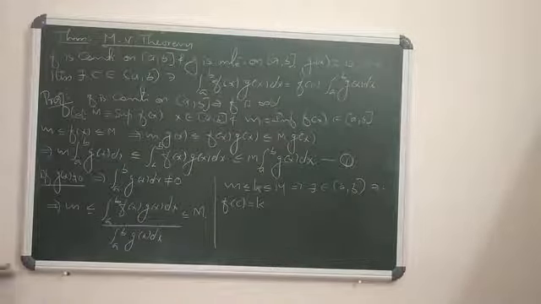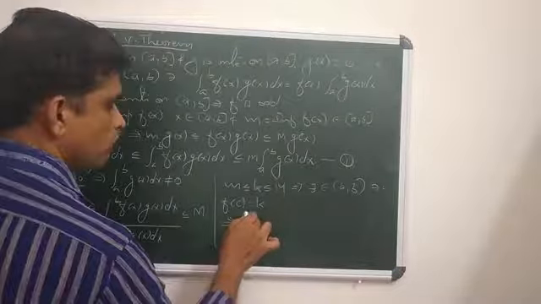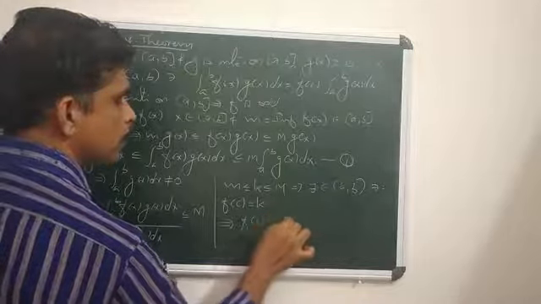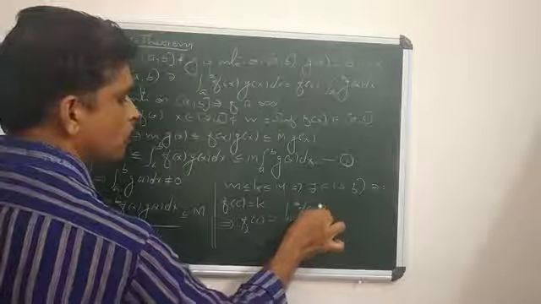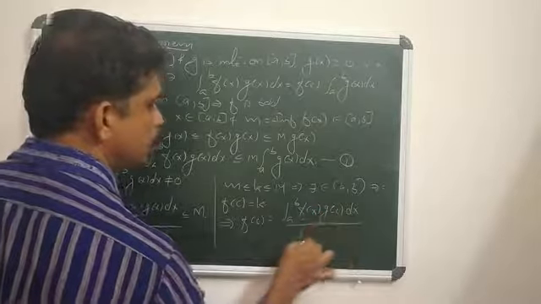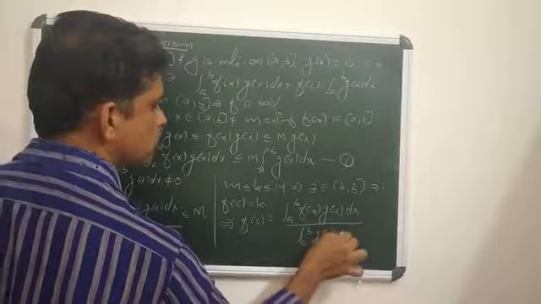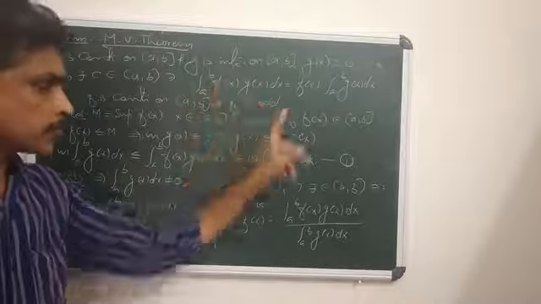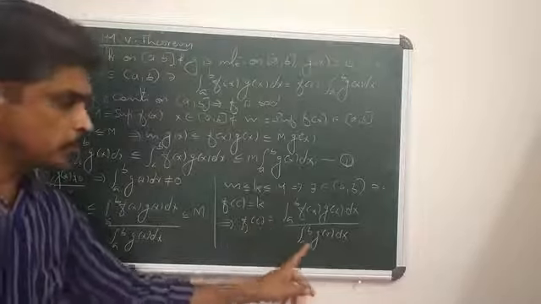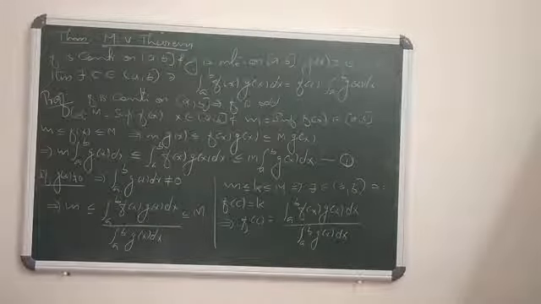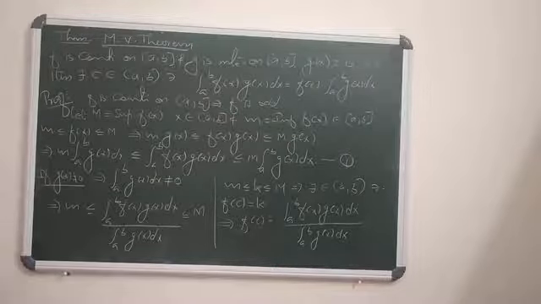Okay, that means what is f of c? f of c equals k. What is k? k means integral a to b f of x g of x dx, all divided by integral a to b g of x dx. So finished. This gives integral a to b f of x g of x dx is nothing but f of c into integral a to b g of x dx. Clear? Yes, that is known as the mean value theorem.